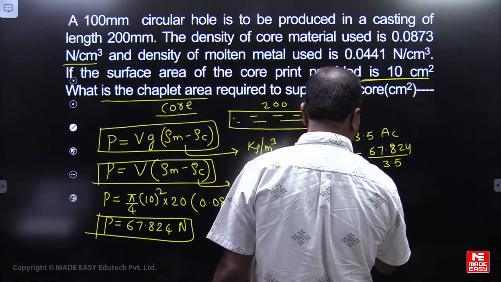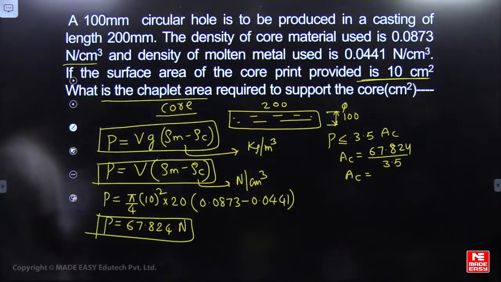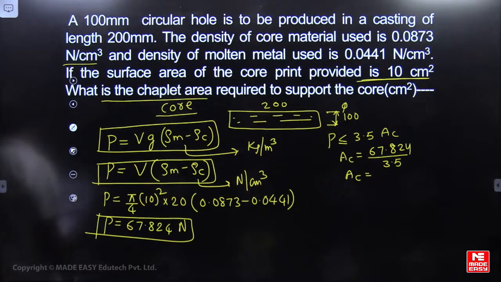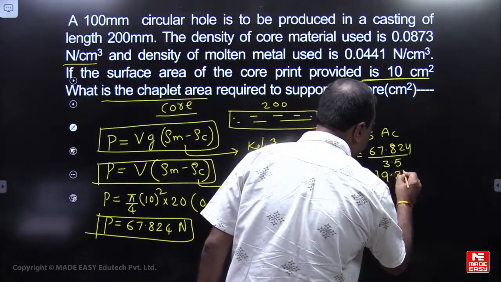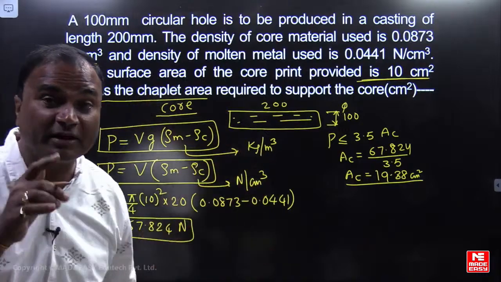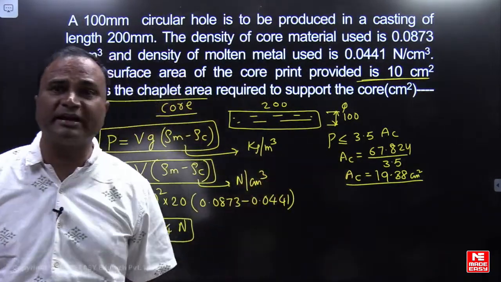So AC, how much are you getting? Core print area is 19.38, very good. 19.38 centimeter square. Theoretically speaking, to support the buoyancy force, this much core print area is required.